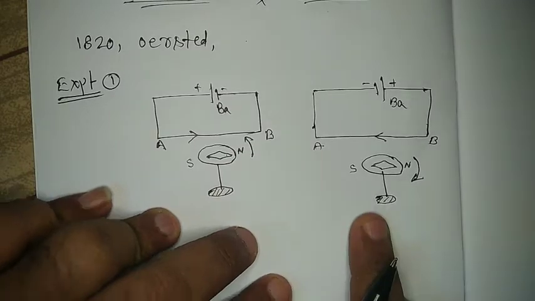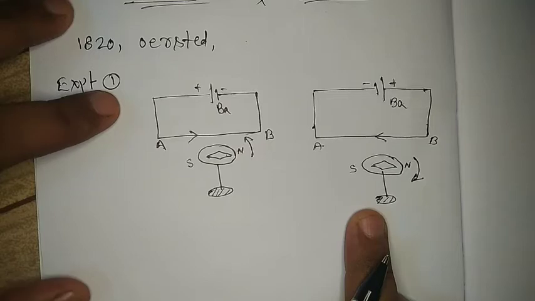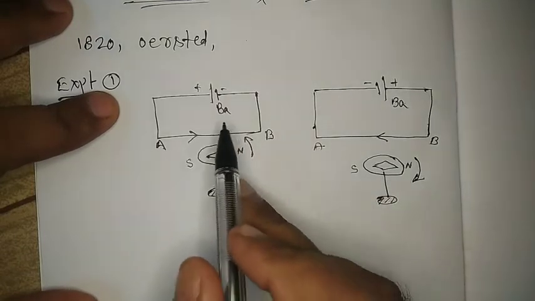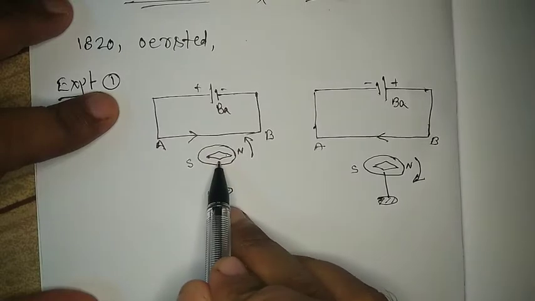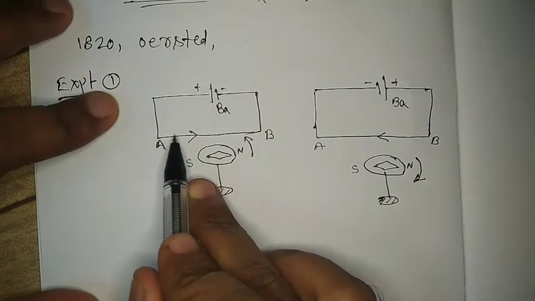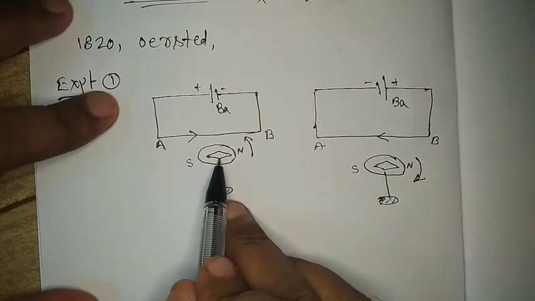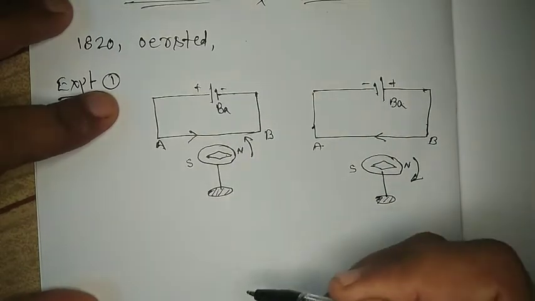Along with this, he also observed that as the current increases, the deflection increases. That means the more the current, the more the deflection; the lesser the current, the less deflection he saw. So the deflection depends upon the strength of the magnetic field.